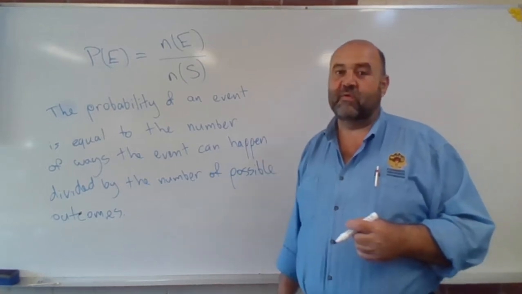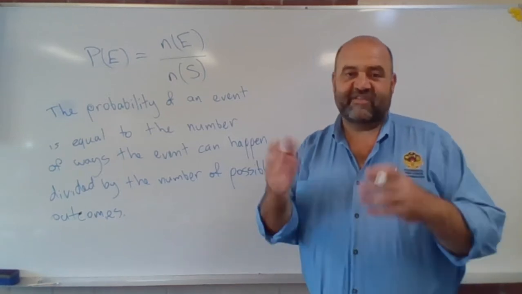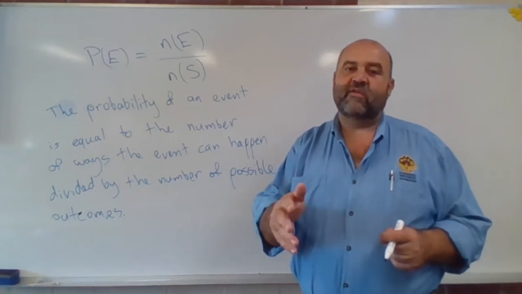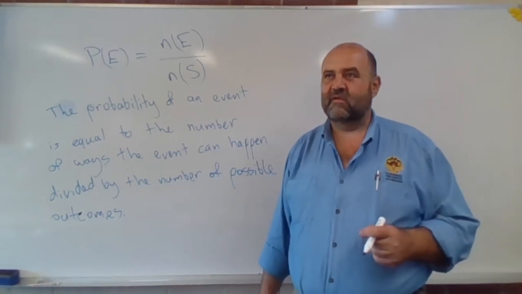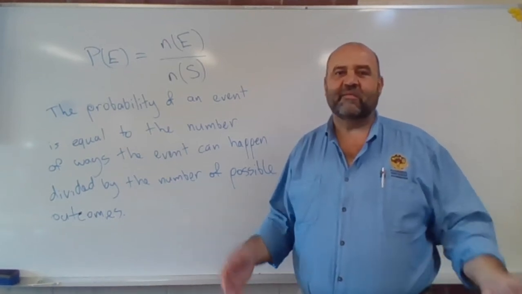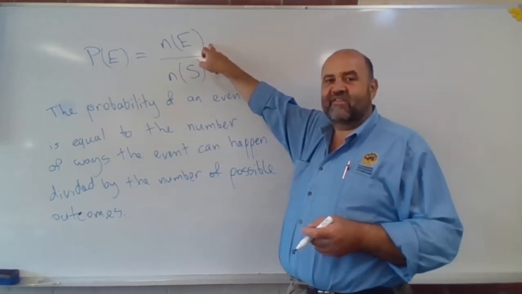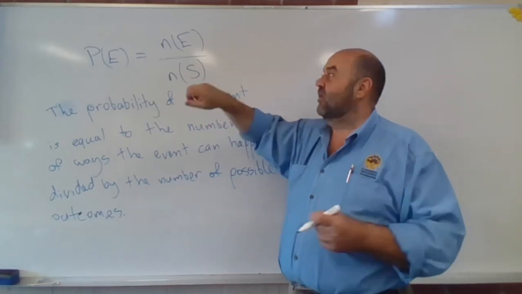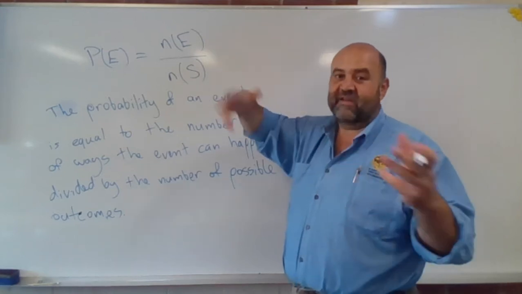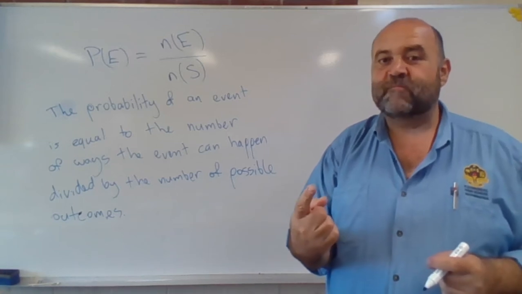So what's an example of something with a probability of 1? If I'm going to roll a die, just a standard 6-sided die, what's the probability that the number is going to be less than 10? Well, the number's certainly going to be less than 10. Right? Every number I can pick is going to be less than 10. Okay, so the number of ways I can get a number less than 10 on a standard die is 6. The number of possible things that can happen on a standard die is 6. So the probability of getting a number less than 10 on a standard die is 6 out of 6. It's going to be a probability of 1.